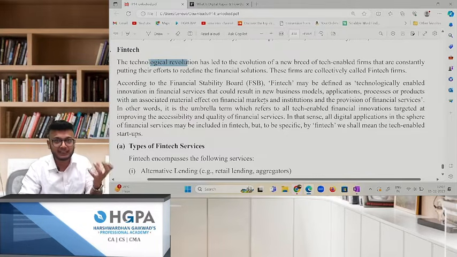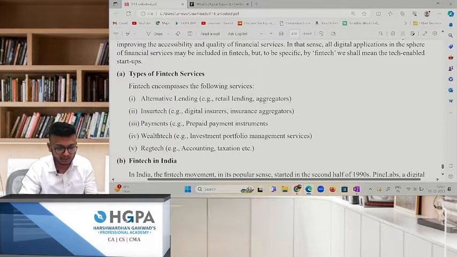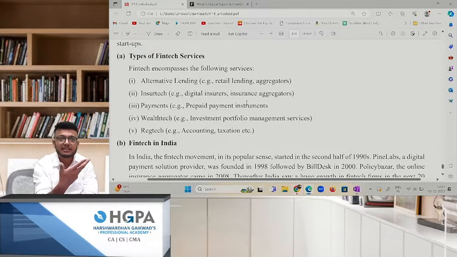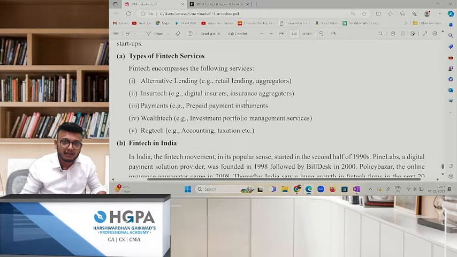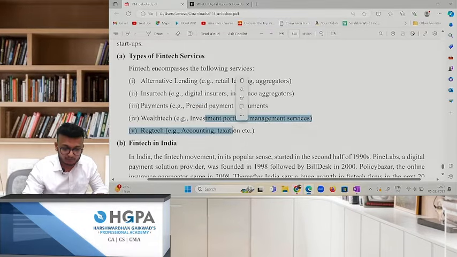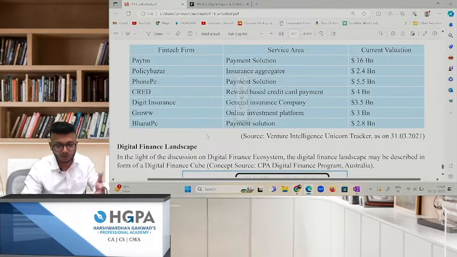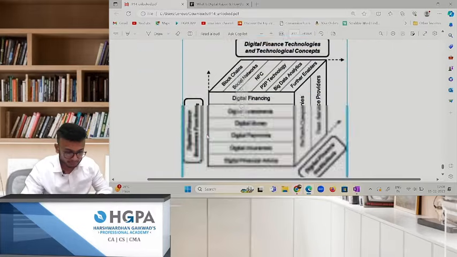They are coming up with new technologies, new startups. They are coming out in every category, for example retail, digital insurance. Your digital insurance, where Virat Kohli comes with an ad. What is this? It is fintech. Your Zerodha for that matter. See, prepaid investment portfolio, taxation for that matter. So all this is fintech. There are a lot of examples. You can just go through this, okay?